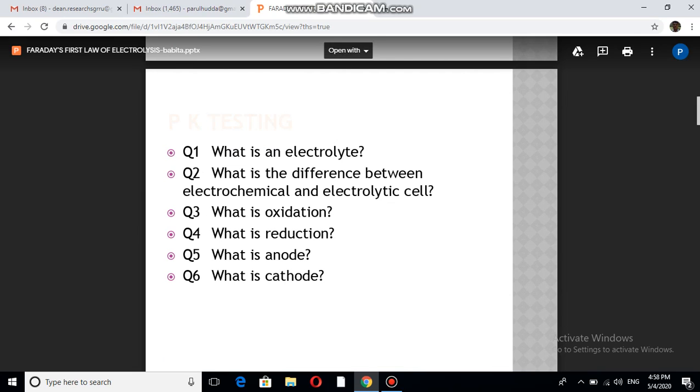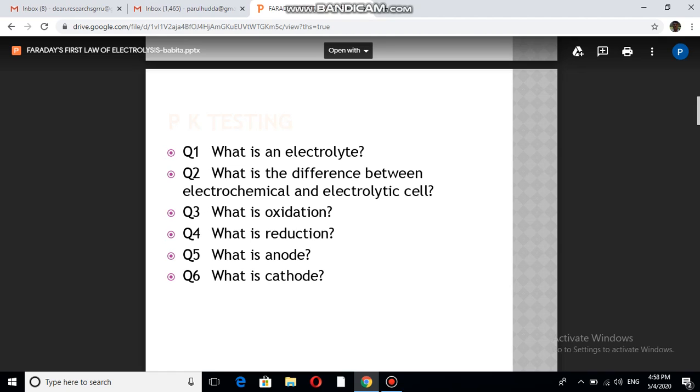What is an electrolyte? An electrolyte is a solution which dissociates into ions, and these ions, when they move to opposite electrodes, make the process of electrolysis. What is the difference? I have already stated the difference between electrochemical cell and electrolytic cell. What is oxidation? Oxidation is the loss of electrons. What is reduction? Reduction is gain of electrons. What is anode? What is cathode? So anode and cathode are just opposite in both the cases.